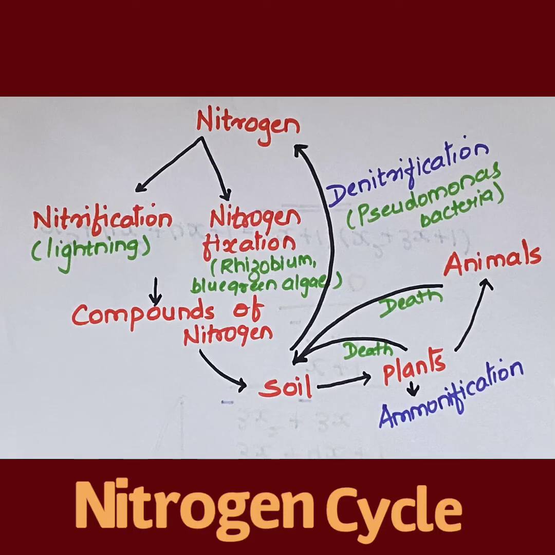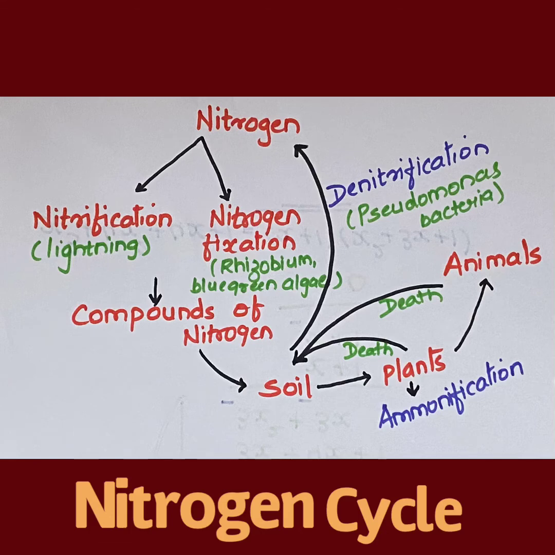This is the simplest diagram to explain the nitrogen cycle. So if it is asked in the examination to draw the diagram for the nitrogen cycle, you have to draw this diagram. So now let us see how nitrogen is used by living organisms from the atmosphere and then again sent back to the atmosphere, and this process is called the nitrogen cycle.